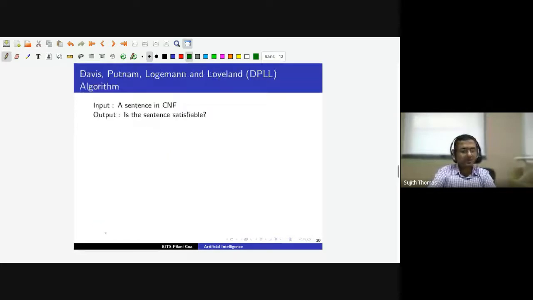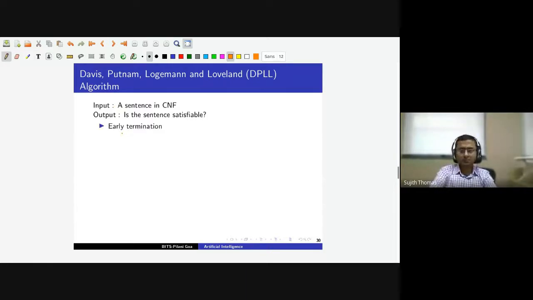The algorithm is called DPLL after the inventors. The input to the algorithm is a sentence in conjunctive normal form, and we want to output whether the sentence is satisfiable. We can also output a satisfying assignment, that is, a model, if the sentence is satisfiable.